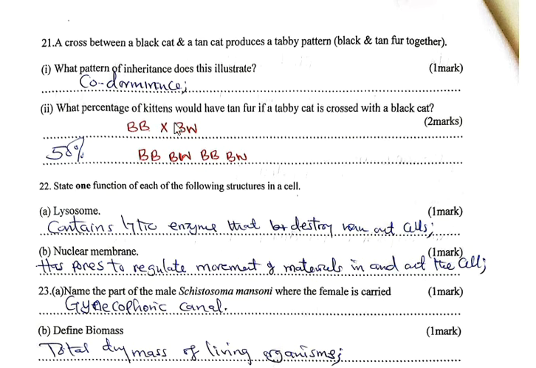What percentage of kittens will have tan fur if a tabby cat is crossed with a black cat? And that is 50%. You cross this black cat, homozygous B, with a tabby cat, which is heterozygous, capital B, small w, and you'll get 50% with the tan fur.